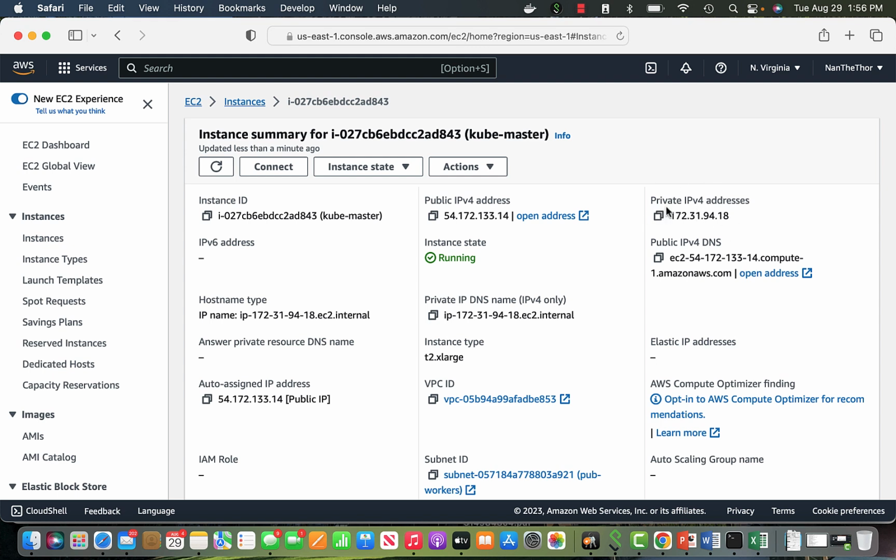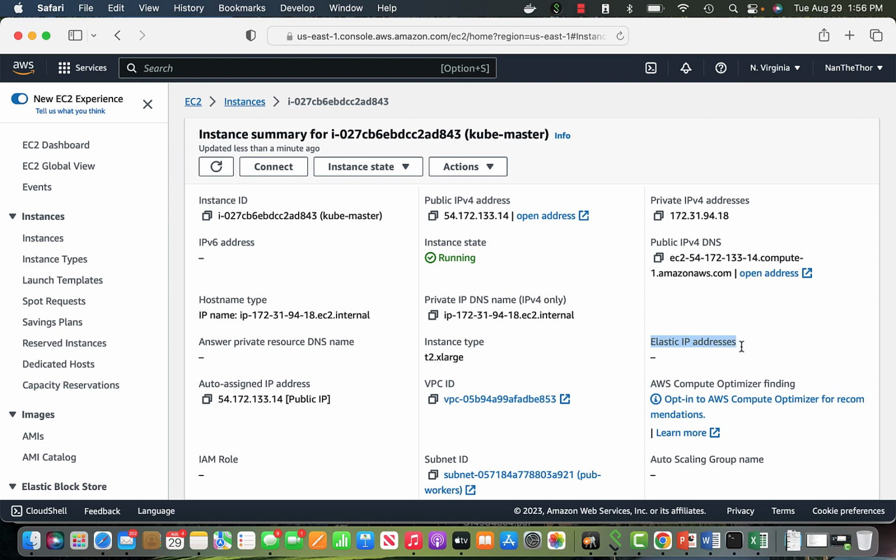So there is a private subnet and there should be a public one. Any instance that needs to be exposed has to be either in a public subnet, or it has to have an internet gateway, and a NAT gateway to be able to talk to the network if it's in a private network. Similarly, there is a public IPv4 DNS which is accessible from outside.